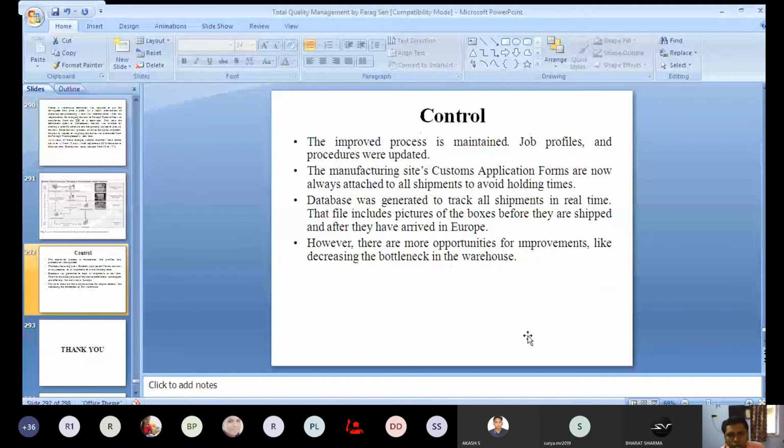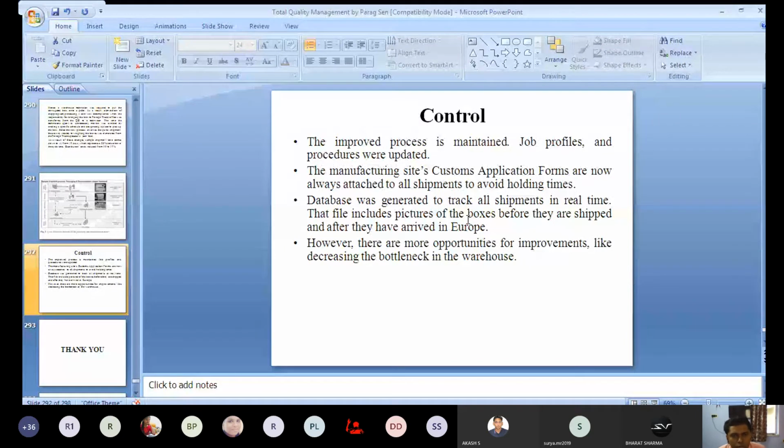Okay, so now we will discuss the control phase. You have done a lot of things, but those things need to be controlled, so that the improved process is maintained.